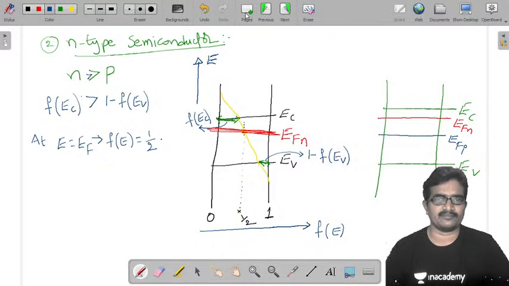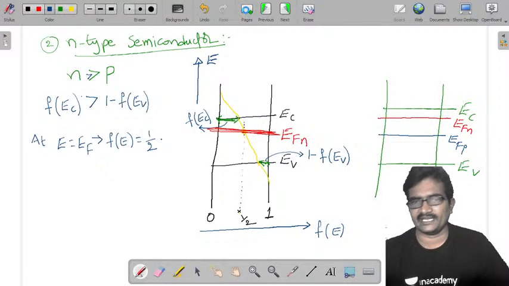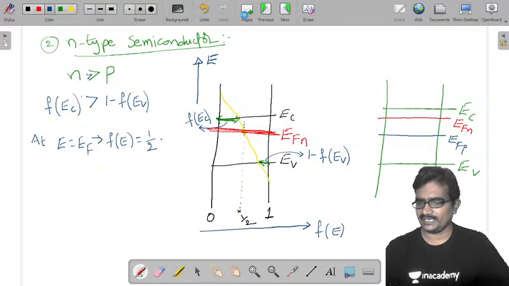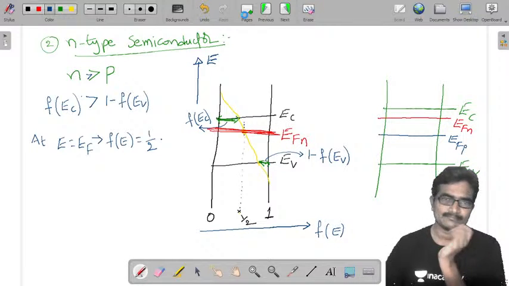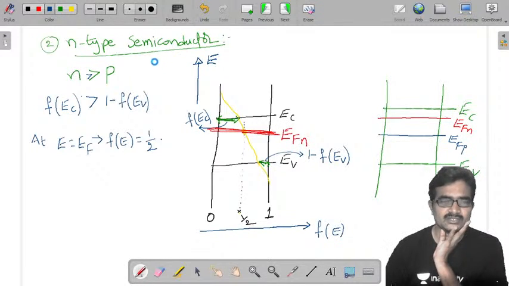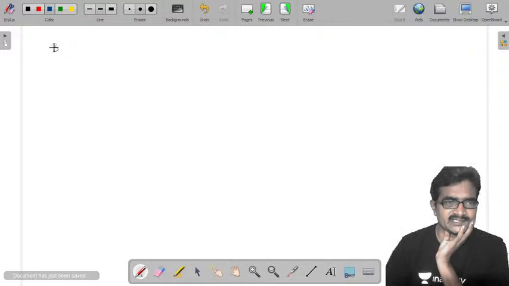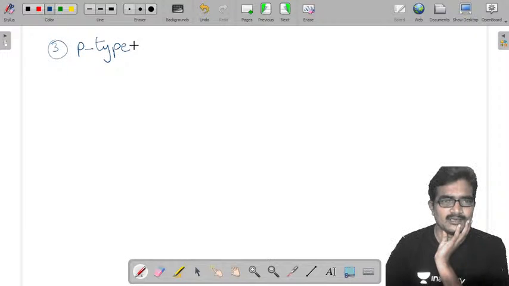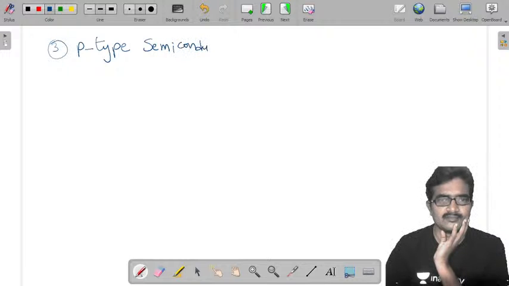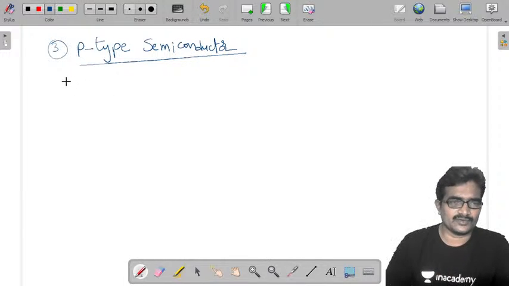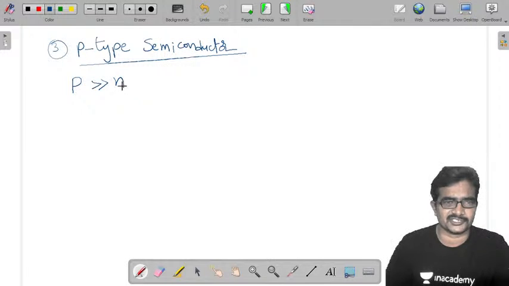Now, this is about your n-type. Next, I am going to the p-type semiconductor. So for p-type, we know that in a p-type semiconductor, hole concentration is much greater compared to electron concentration.